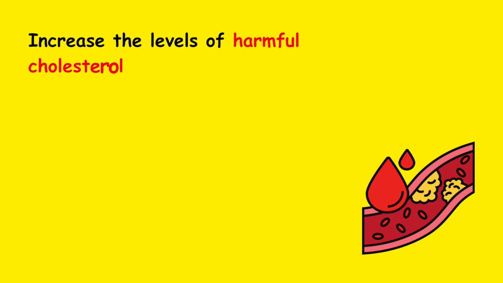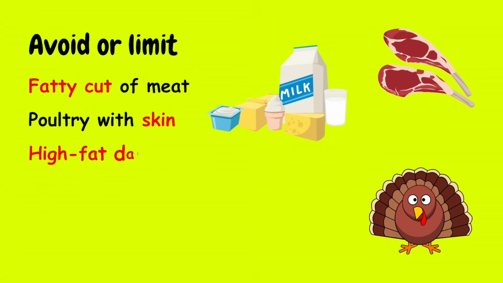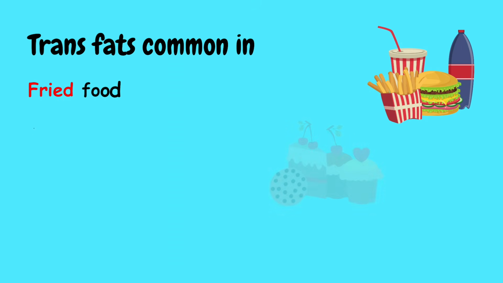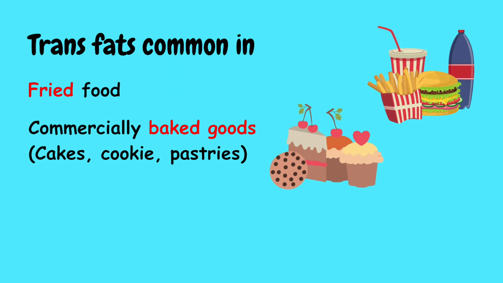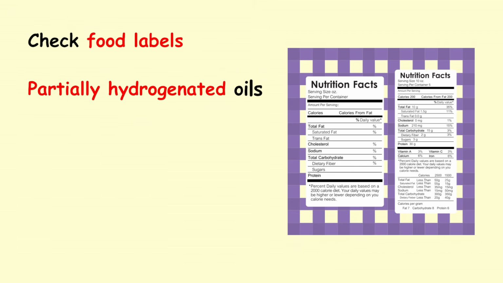Fourth are saturated and trans fats. These types of fats can increase the level of harmful cholesterol in your blood and promote inflammation in the liver. So avoid or limit foods which are high in saturated fats, such as fatty cuts of meat, poultry with the skin, high fat dairy products like whole milk, cheese and butter, and palm oil. Trans fats are commonly found in fried foods, commercially baked goods like cakes, cookies, and pastries, snack foods like chips and crackers, and some margarines. So check food labels for partially hydrogenated oils as an indication for trans fats.